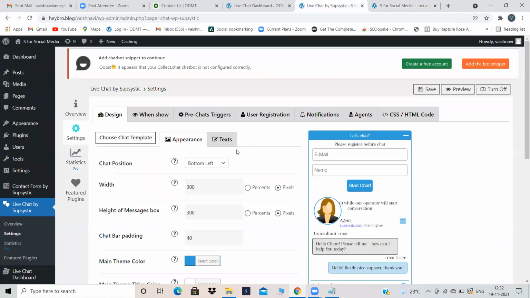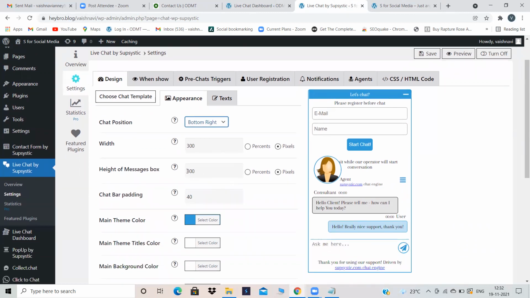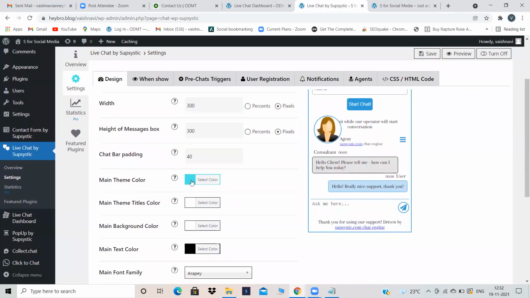It's up to you. Anyways, it's up to you. You can select. It is just designing. Top left or bottom right will look good. So bottom right. You can change the width also. You can change the height of the messages. Just see the numbers, increase the numbers, decrease the numbers, and see what is the height of the messages box and everything.